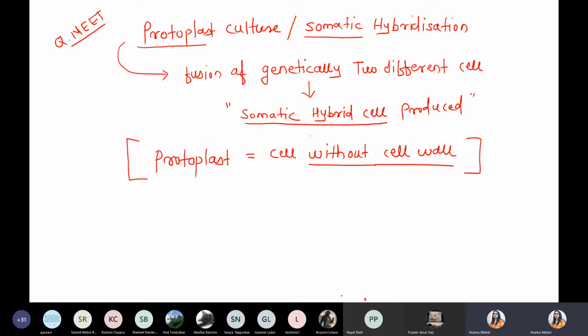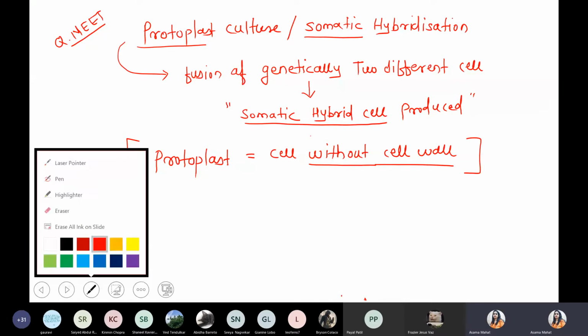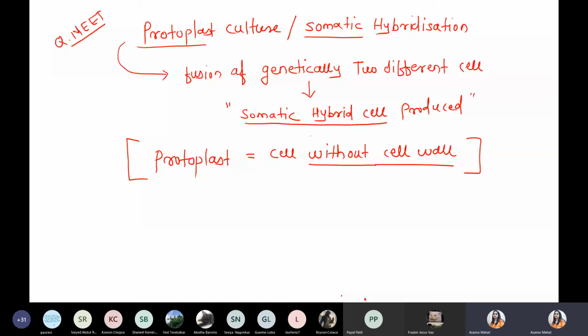So now tell me, in the case of plants, if we have to do protoplast culture, we have to remove the plant cell wall also. Can you tell me which type of enzyme we have to use to digest the cell wall? We want to degrade, we want to digest. Yes, one enzyme is cellulase, right? Anyone? Any other? Very good. Think, the cell wall of the plant consists of what kind of material?